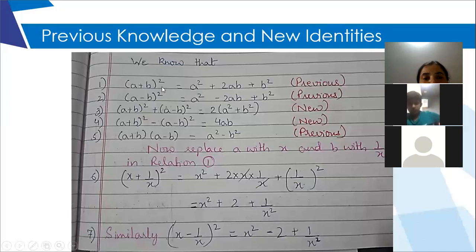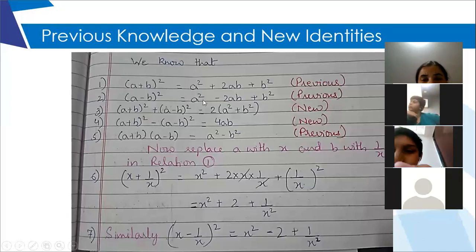Then from the first one, I am subtracting the second one. So what will happen is, the second expression will change its sign. Whatever was plus will become minus, and whatever is minus will become plus. So finally what will happen? It will be a square minus a square. It will cancel. B square and minus b square will also cancel.